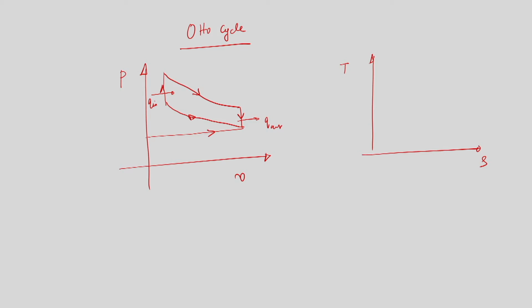And the second thing is that the beginning of the power stroke is also affected by the last part of the combustion process. So the end of the expansion stroke, or power stroke, is affected by the opening of the exhaust valve, while the beginning of the power stroke is affected by the last part of the combustion process. Except for these two things, the process is isentropic, and whatever we have assumed is also a good approximation.